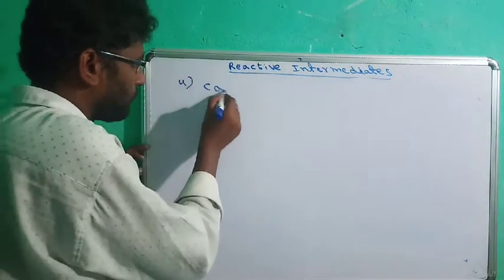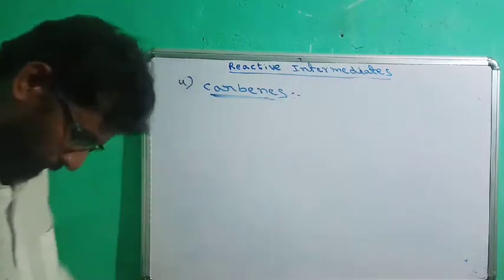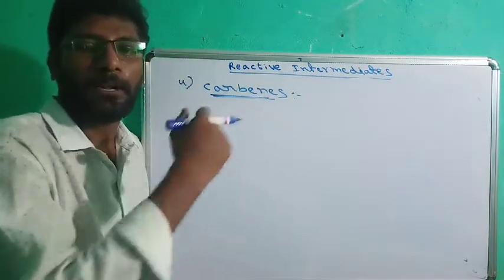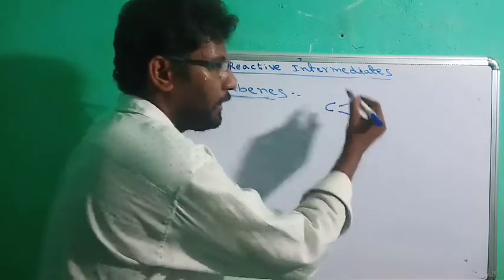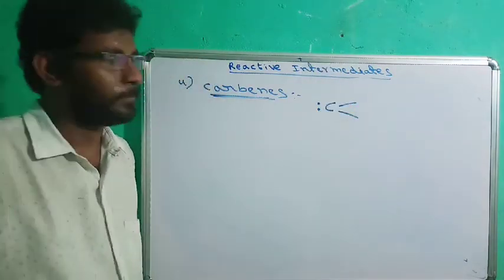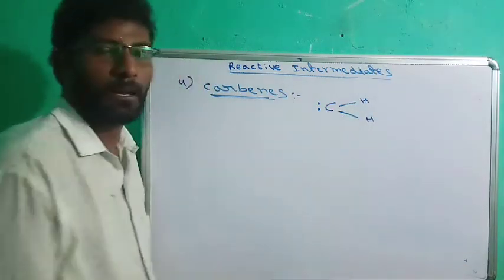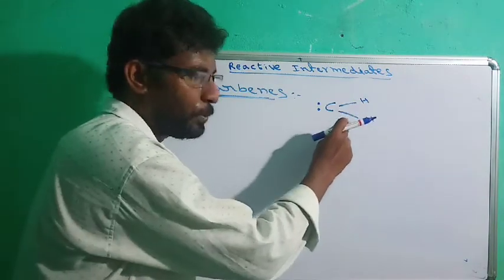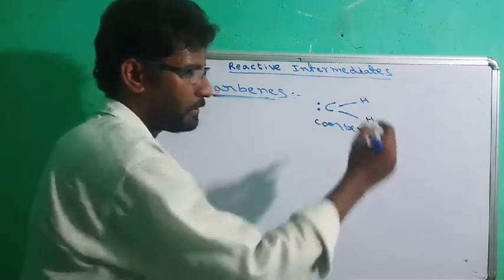Now the fourth one is carbenes. Carbenes are carbon divalent neutral species. Carbon divalent means carbon contains only 2 bonds and there is one lone pair. This is simply called carbene. It can be attached to any other atom. So this is carbene, a carbon divalent neutral species. Wherever carbon contains 2 bonds and one lone pair, that is simply called carbene.